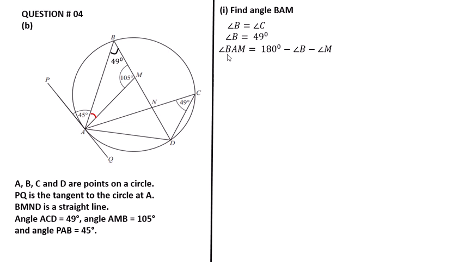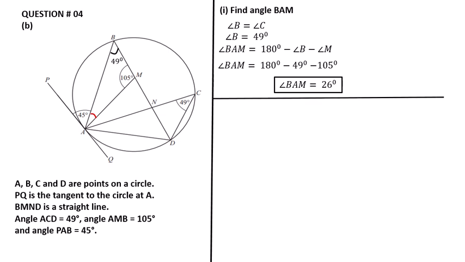The angle BAM is equal to 180 minus angle B and minus angle M. Putting the values, angle B is 49 degrees and angle M is 105 degrees. So the angle BAM is equal to 26.